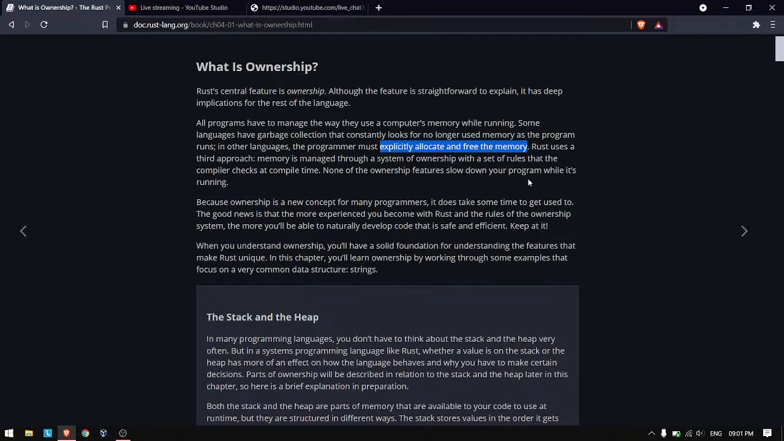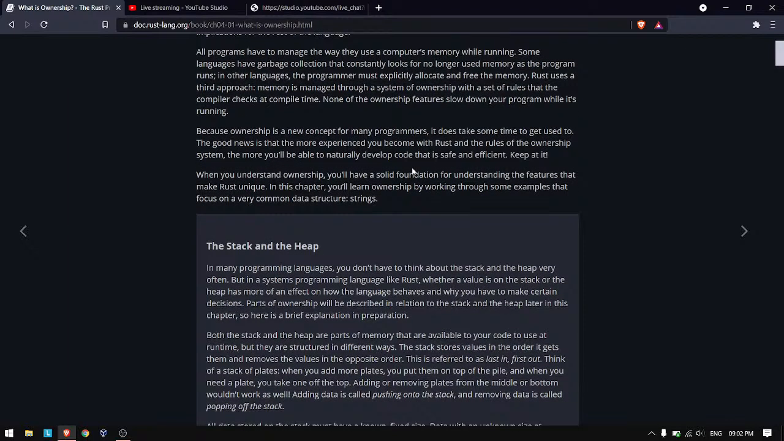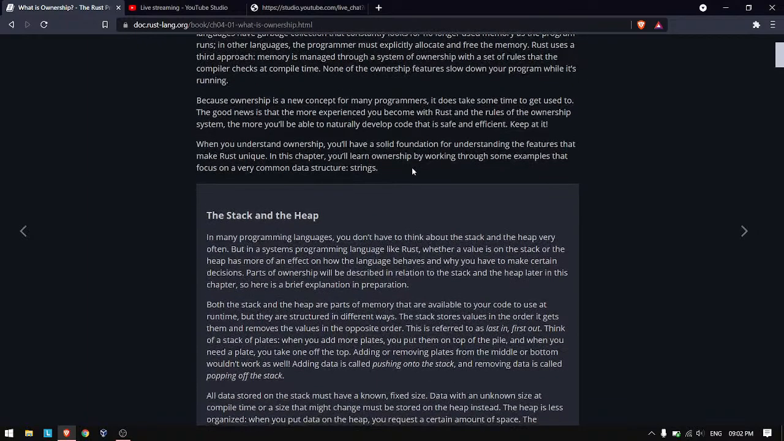But Rust uses a third approach. It uses neither of these. It manages memory through a system of ownership, and those rules are checked by the compiler, so you don't have to worry about it. By worrying, I mean issues after compiling. They will get detected at compile time only. That's what I want to say.